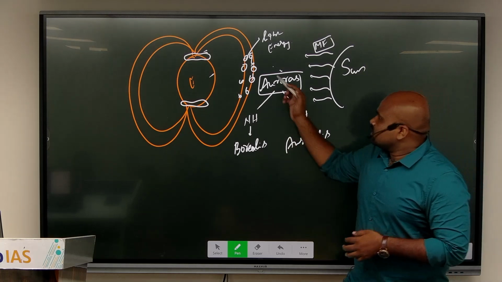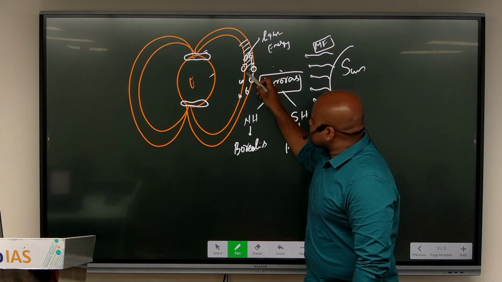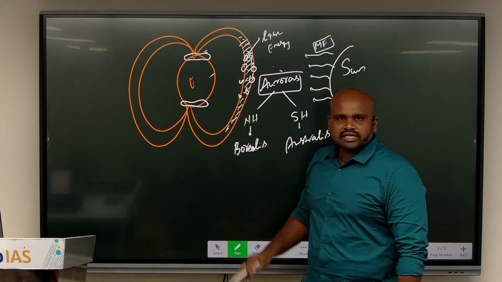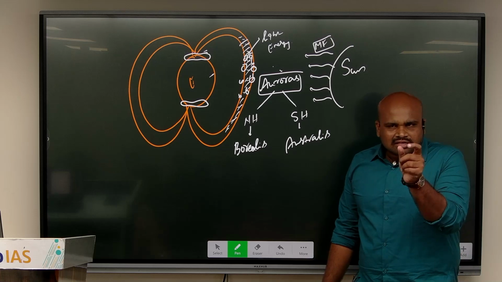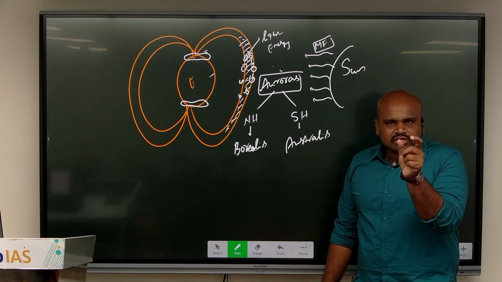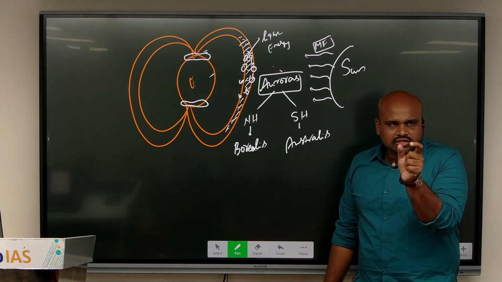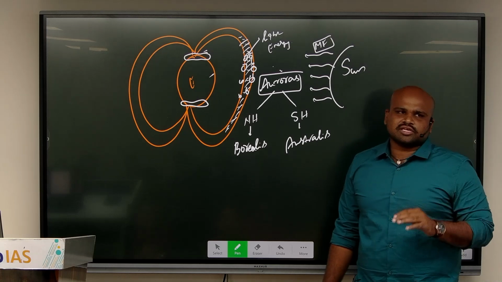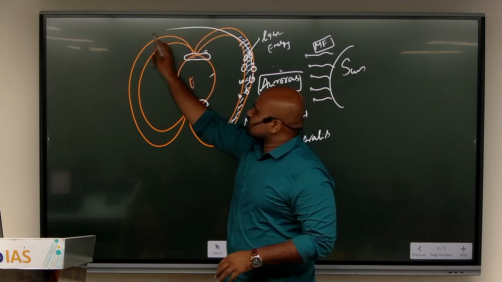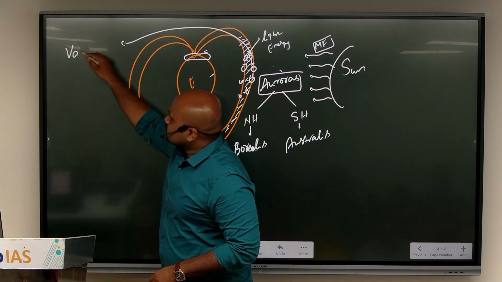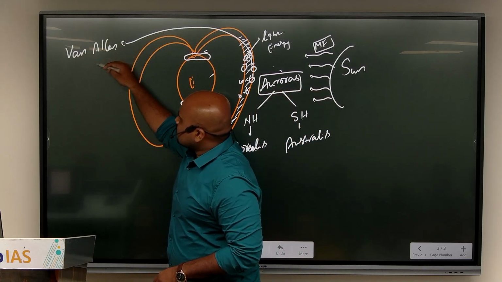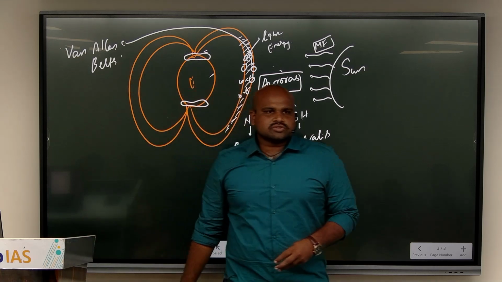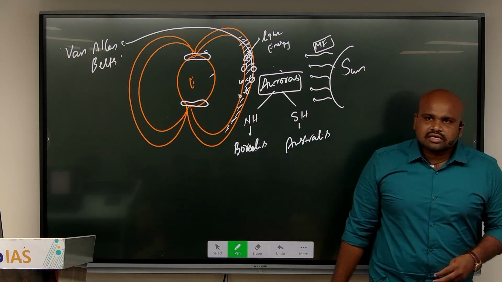Now I see that these belts are fundamentally holding this energy for a while. And that region, or those belts, which are holding the energy of this magnetic field interaction going on between the magnetic field of the Earth and the Sun, this belt region is what is called the Van Allen belts.